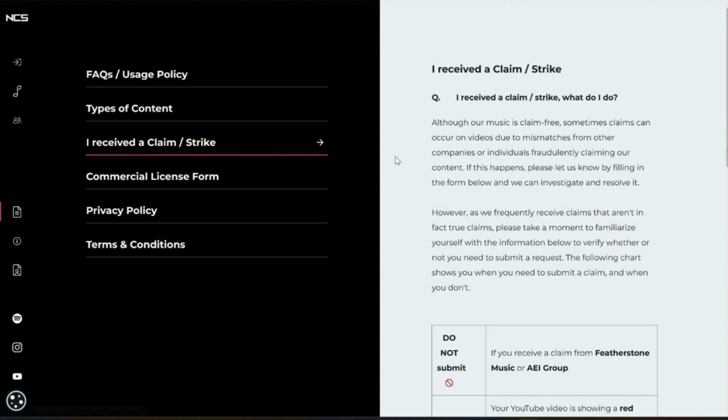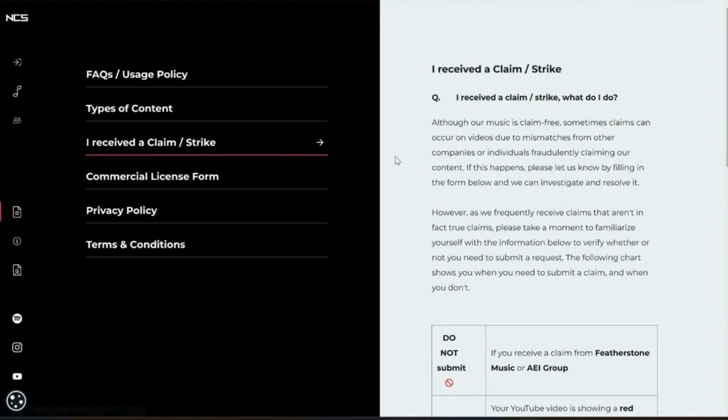So what do we do? This is the answer to that question. I received a claim slash strike. What do I do? Although our music is claim free, sometimes claims can occur on videos due to mismatches from other companies or individuals fraudulently claiming our content. If this happens, please let us know by filling in the form below and we can investigate and resolve it.